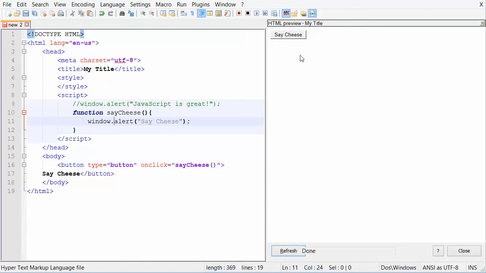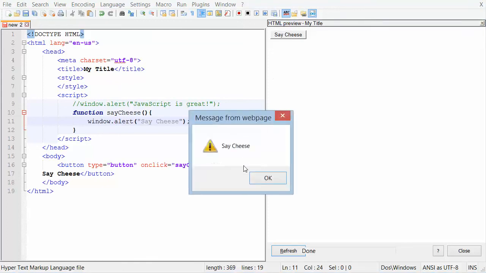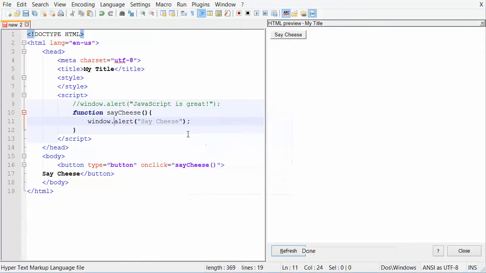So now, as you've probably guessed by now, if I click this button, we will get the pop-up that says say cheese. And that's a way that you can create chunks of code that will be called when you want them to be called. And that's really powerful, and we'll get a little bit more into that as we go on in the next screencast.